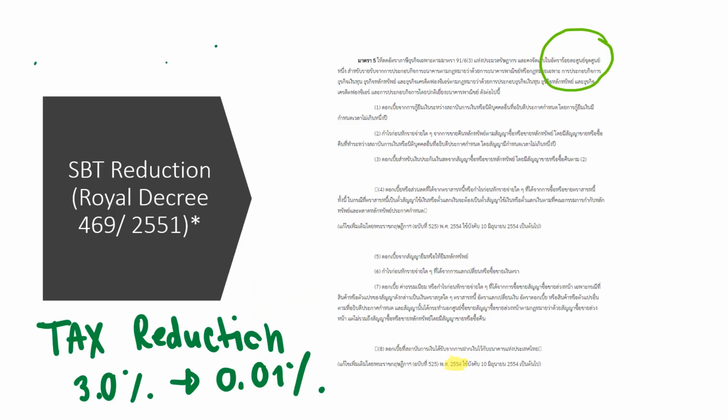But at the moment, there is a royal decree that provides a tax reduction for some particular types of business, reducing 3.0% to 0.01% for particular types of business. You can see the detail in Royal Decree number 469.